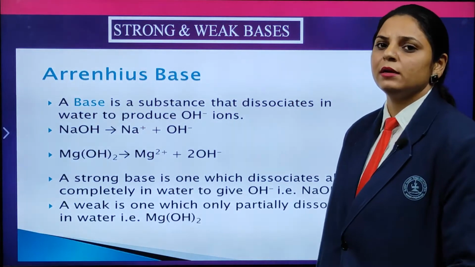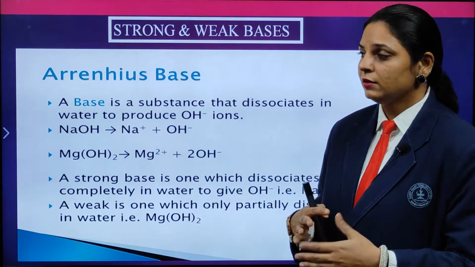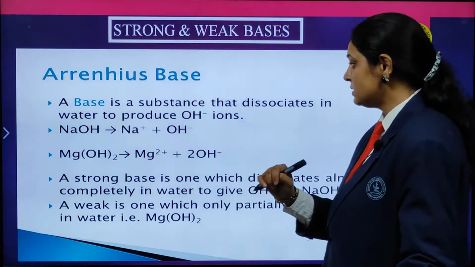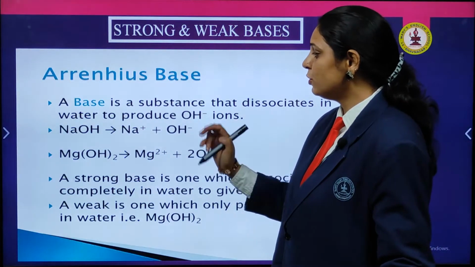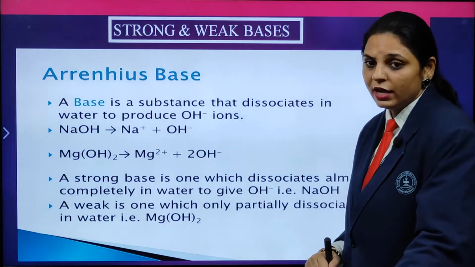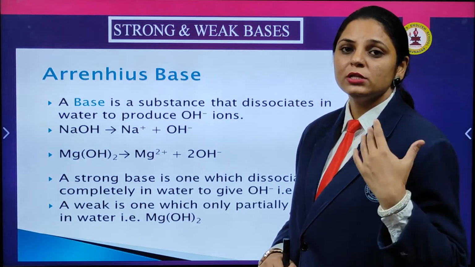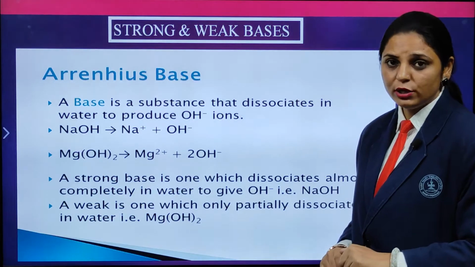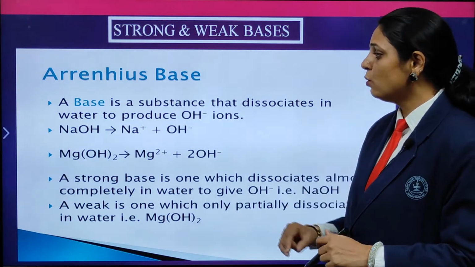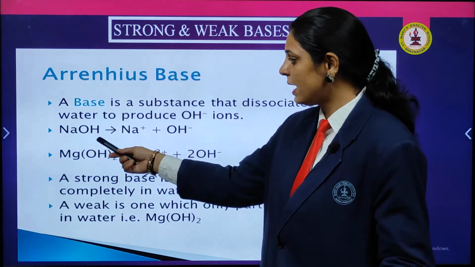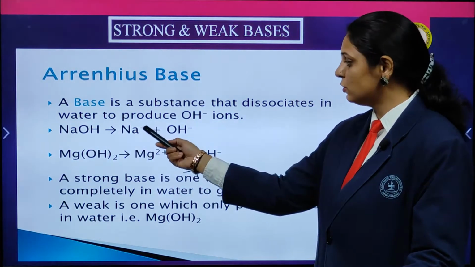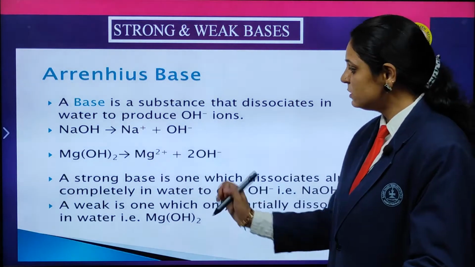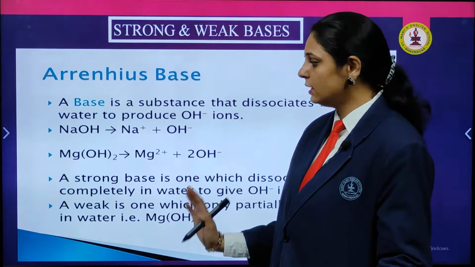Here you need to understand what is the phenomenon behind it, that we are saying strong and weak base. The base is a substance that dissociates in water to produce OH negative ions. Say for example sodium hydroxide is a base. If I mix this with the water, what is going to happen? It will produce the OH negative ion. You can see over here sodium hydroxide dissociates completely into sodium and the hydroxide, OH negative. That means positive and negative fully dissociated.